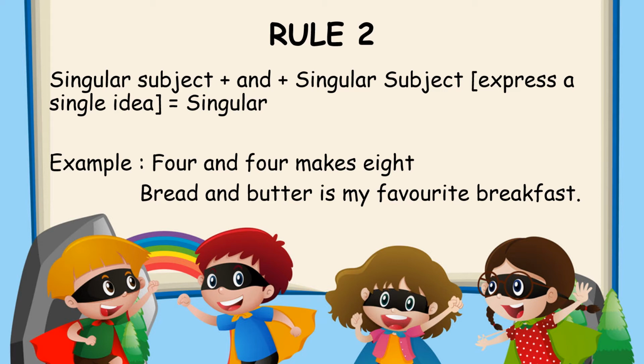Bread and butter. So bread, butter, both are expressing a single idea. So with that, this is the auxiliary verb. So when this subject is singular, the auxiliary verb will be is. Bread and butter is my favorite breakfast.